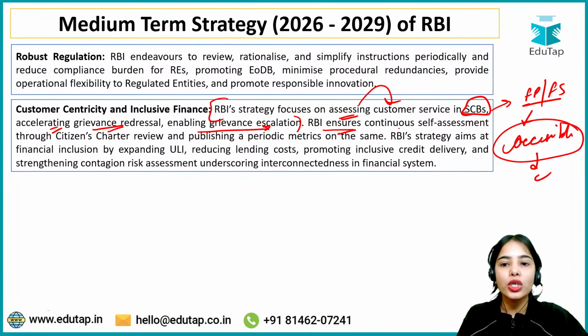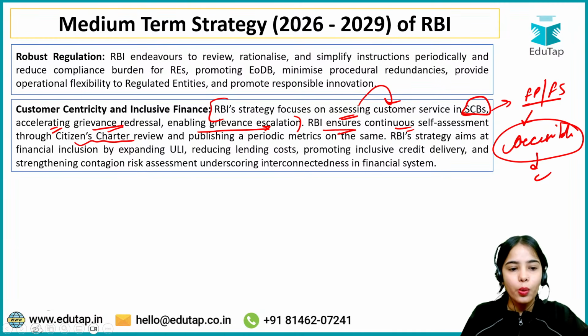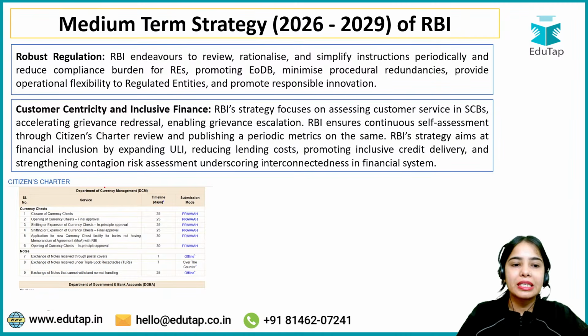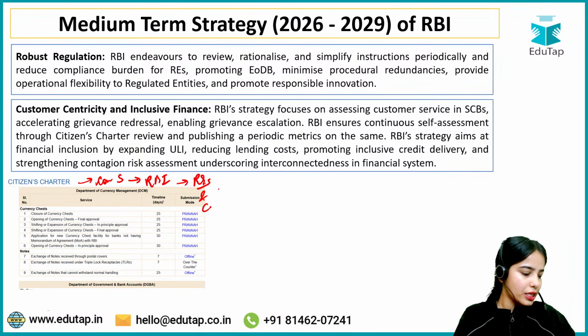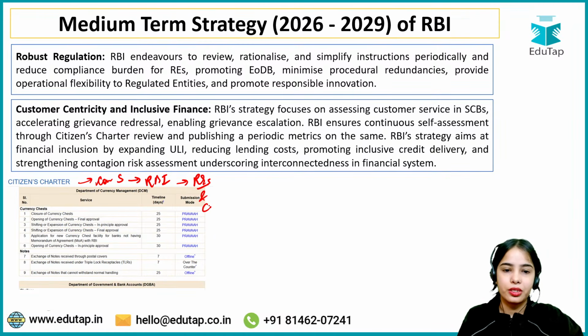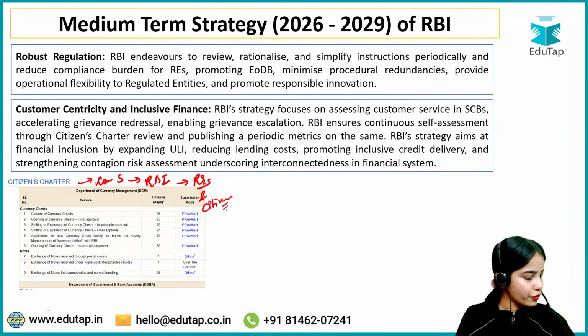Now RBI ensures continuous self-assessment through the Citizens Charter review. What is the Citizen Charter? The Citizen Charter basically contains the services that the RBI provides to the regulated entities and the customers, or the public basically. Any confusion, anyone?